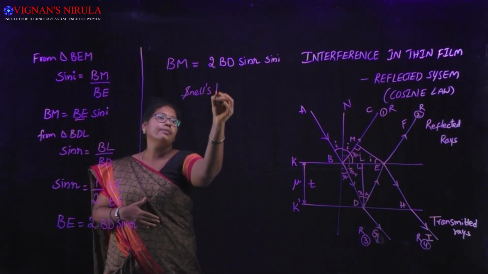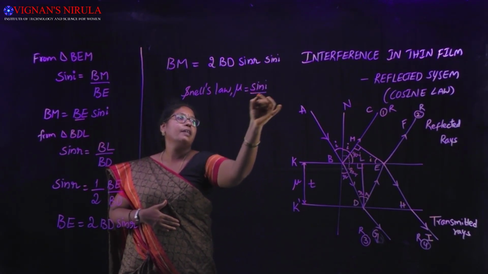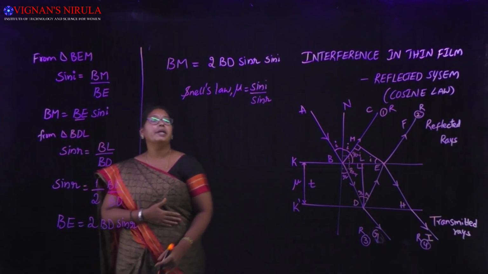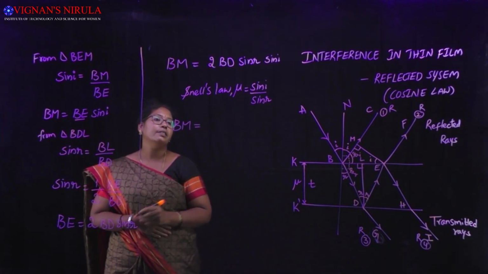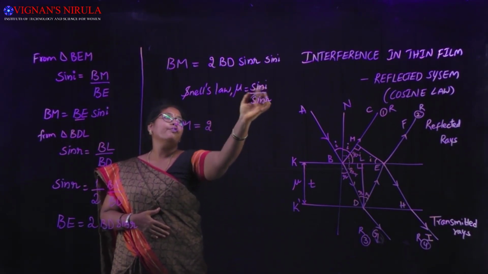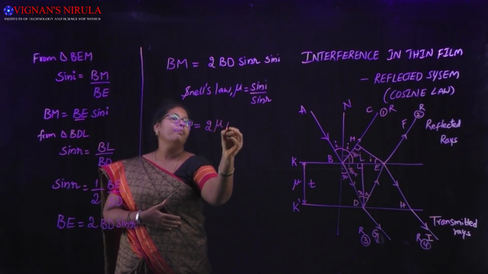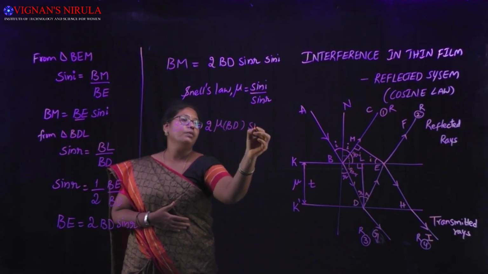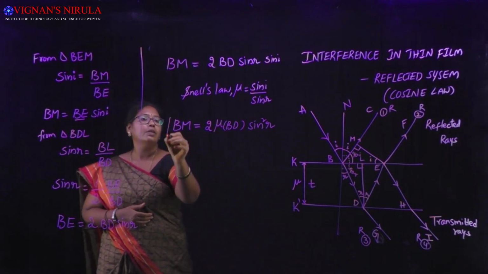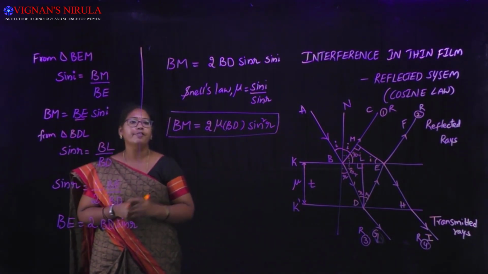According to Snell's law, mu is equal to sin i by sin r. So in the place of sin i I am going to write mu into sin r. BM is modified as BM is equal to 2 mu BD into sin square r. So you have got the value of BM.